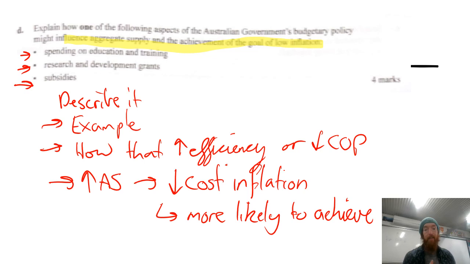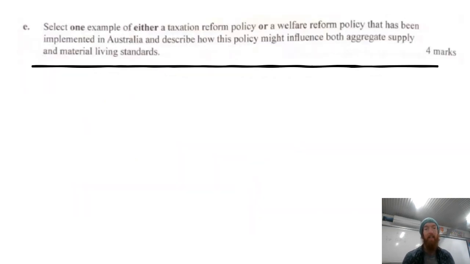And then lastly, subsidies, payments to businesses in this case, to motivate them to produce in a certain way. You use JobKeeper as an example, and that lowers cost of production for businesses, therefore they can pass on those savings to consumers, and they're more motivated to want to produce if they have a lower cost of production, therefore increasing aggregate supply, lowering cost inflation, more likely to achieve the goal of low inflation, being that the general level of prices are rising at a rate of 2 to 3% on average over time. Because it wasn't recent, you didn't have to tie that into where we are right now with inflation. You could have, but that would probably make it a bit more difficult to answer as clearly.